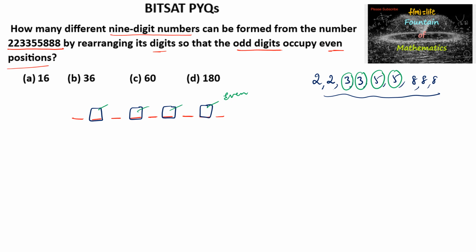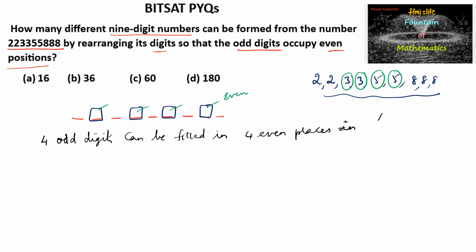So we can write that the 4 odd digits can be filled in 4 even places. So total 4 are there, so 4 factorial, in which 3 is repeated 2 times, so 2 factorial, and 5 is also repeated 2 times. So 4 factorial upon 2 factorial 2 factorial ways, that is equal to 4 into 3 into 2 factorial upon 2 into 1 into 2 factorial.